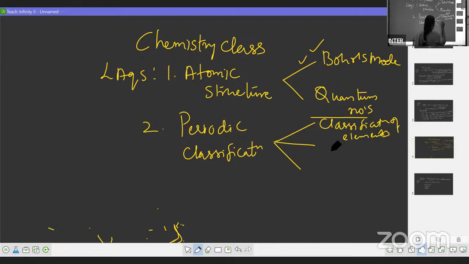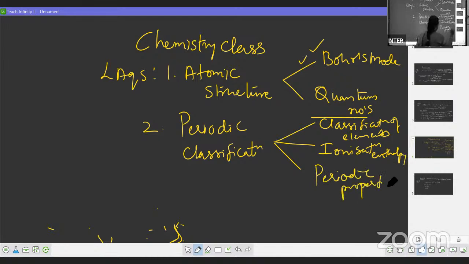Second one is ionization enthalpy and factors. Then the third one is periodic properties. In the March paper, they have given ionization enthalpy. So here chances of getting the first one and third one are more.